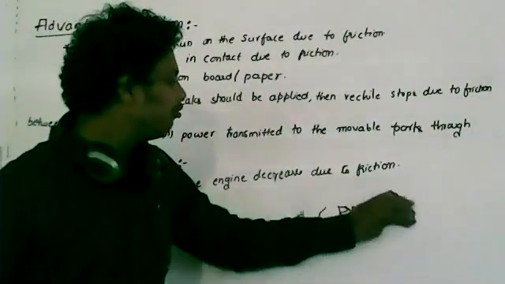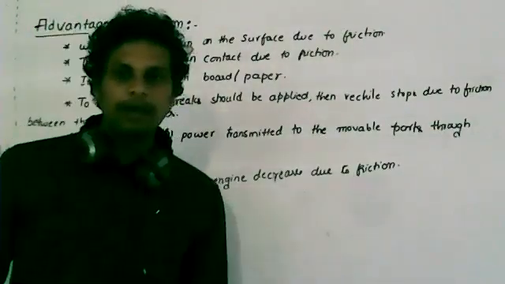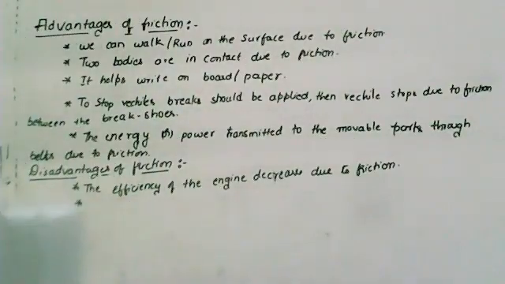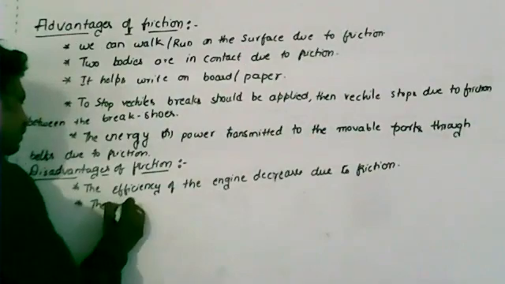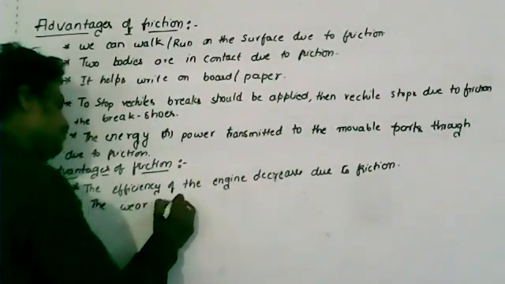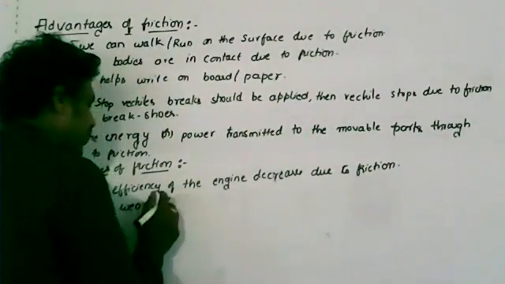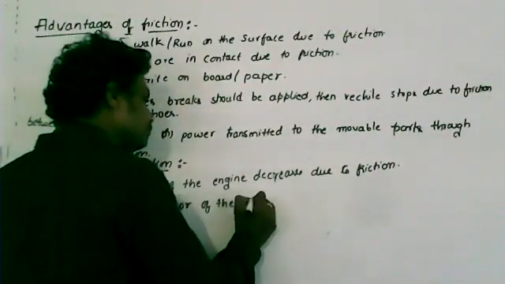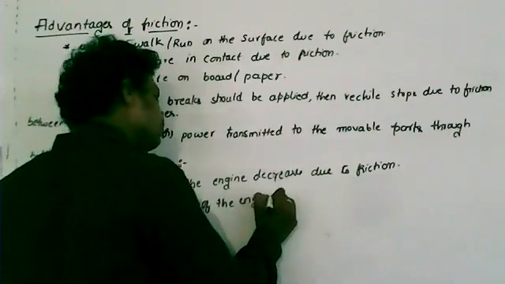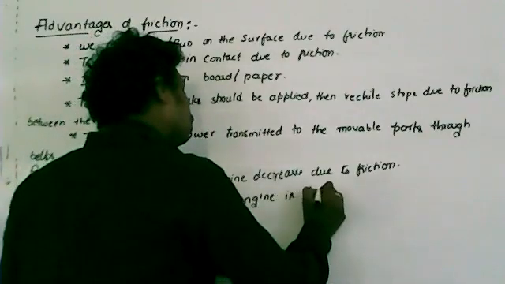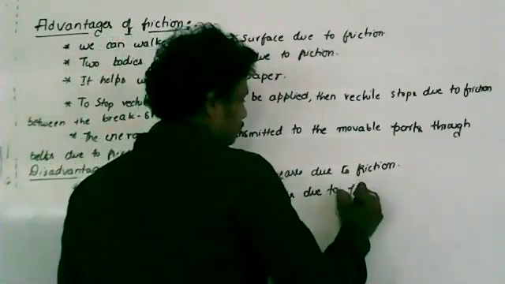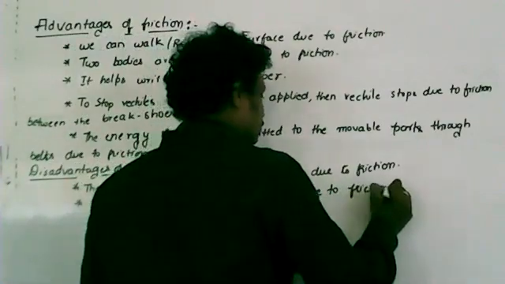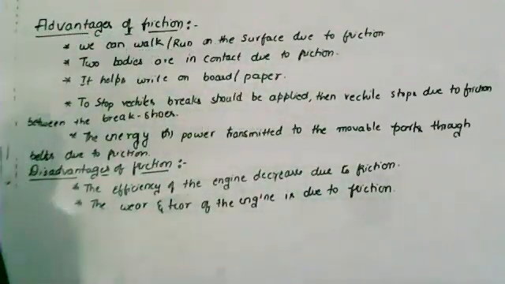Clear? That is called wear and tear. But remember, the wear and tear of the engine is because of what? Friction. Clear? The wear and tear of the engine is due to friction.